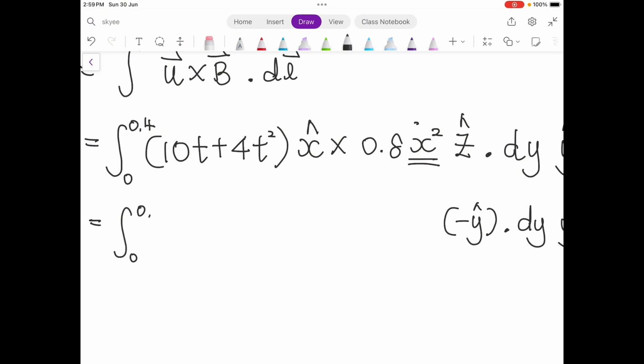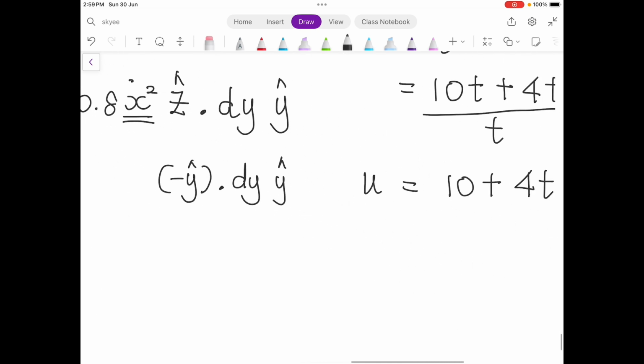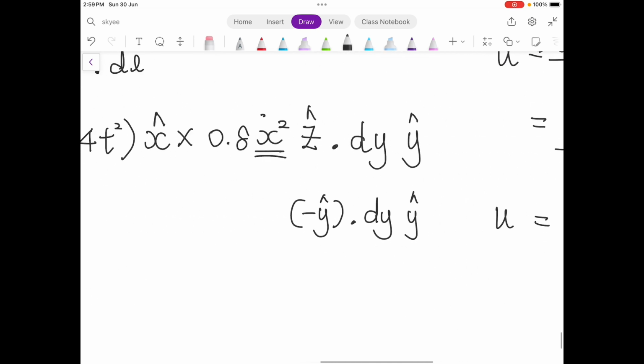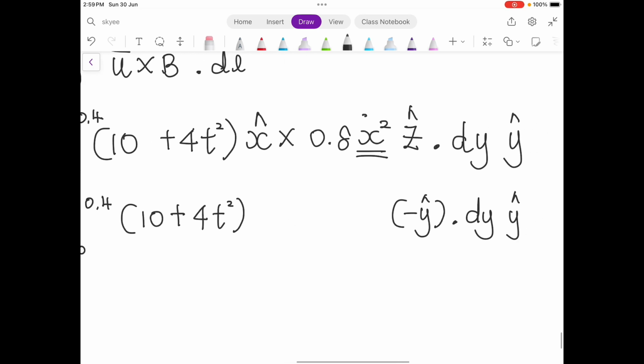Integrate to 0.4. So u is 10t squared, so you don't have the t. So you have 10 plus 4t squared, right? Multiply with 10t plus 4t cubed.